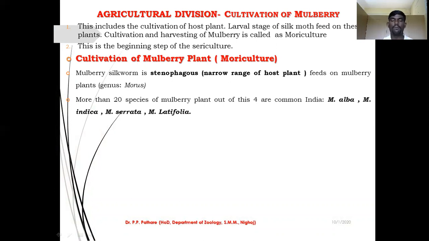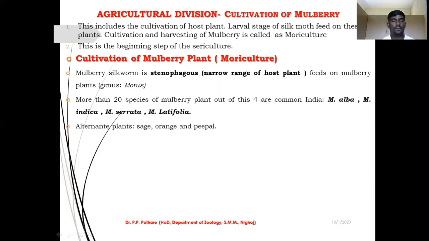Particularly, we focus on Morus alba and Morus indica. These two species are very good in plant production and they show very good pest and disease resistance, so it is more beneficial to the farmer or sericulturist.